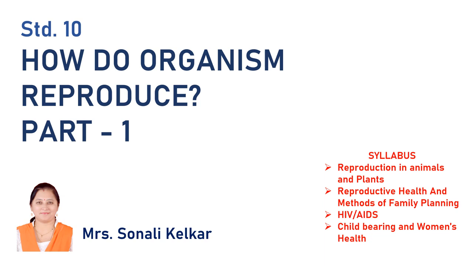do Organisms Reproduce. Here we are going to do the subtopics reproduction in animals and plants, then reproductive health and methods of family planning, HIV and AIDS, these are the sexually transmitted diseases, and childbearing and women's health. So these are the subtopics that we are going to study, children.